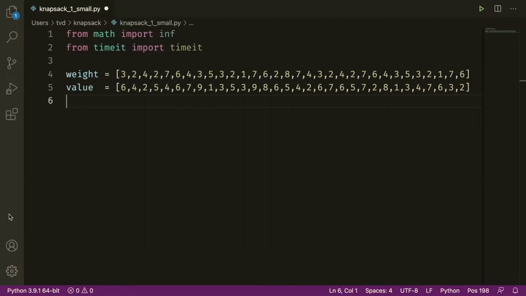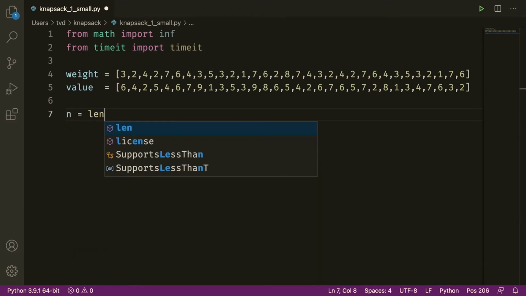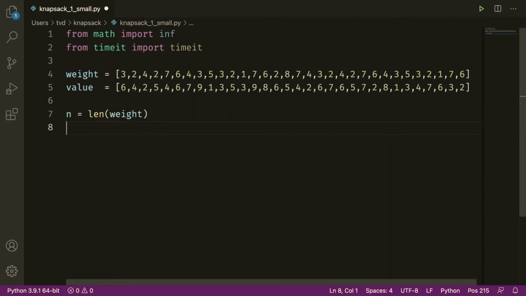Here, I've started typing a little example instance. We have the weights, the values in these two lists. Let n be the number of items, and we'll say big W, the size of the knapsack, is 30. We're going to need to do dynamic programming. That's what gives us the runtime bound of order n times W.